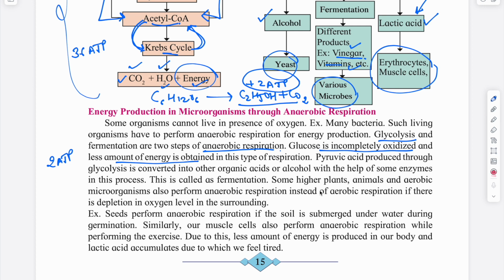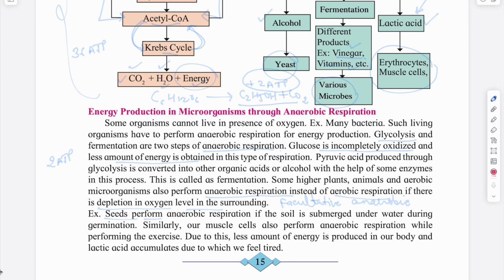Some higher plants, animals and aerobic microorganisms also perform anaerobic respiration instead of aerobic respiration if there is depletion of oxygen level in the surroundings. Such microorganisms are facultative anaerobes. If there's a condition of no oxygen, they can survive and do anaerobic respiration. Even seeds perform anaerobic respiration when they are submerged into the soil.